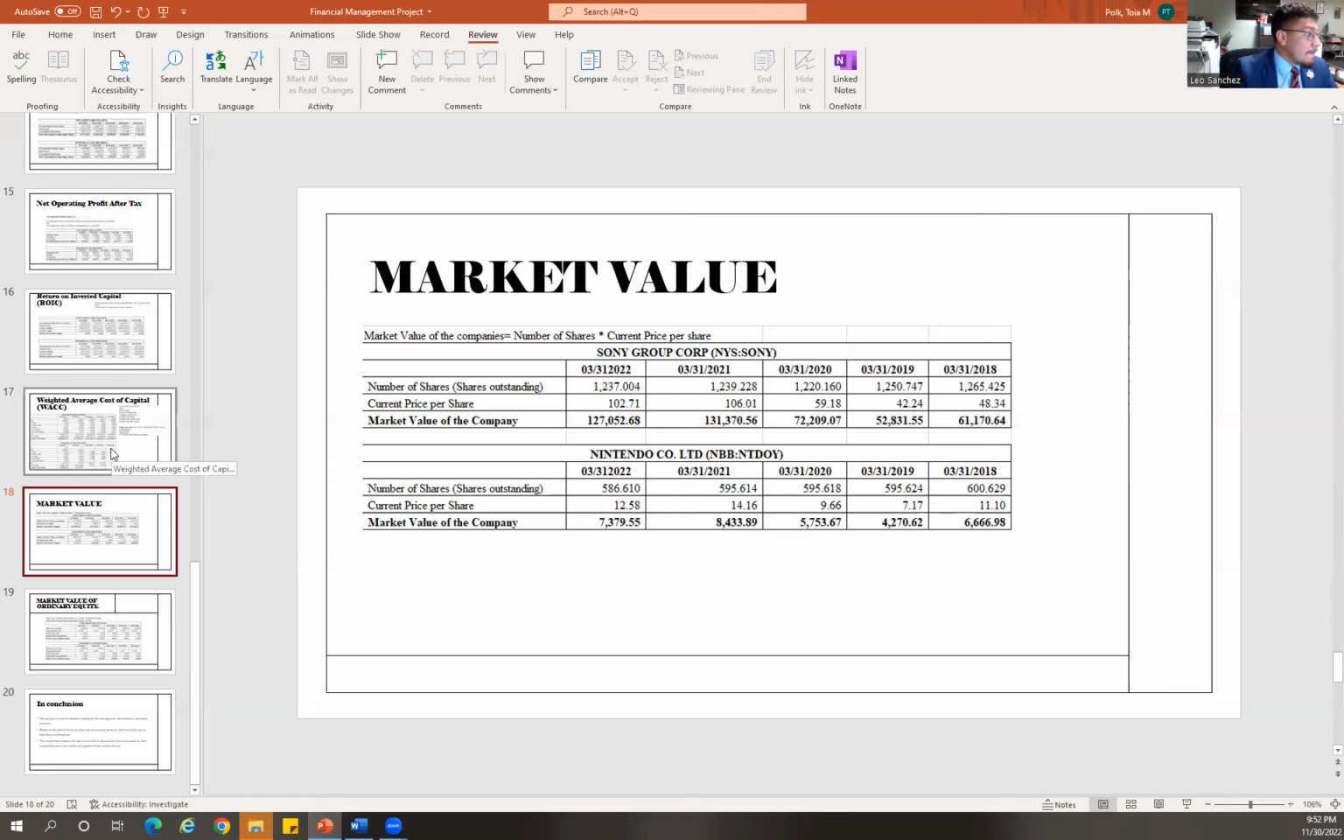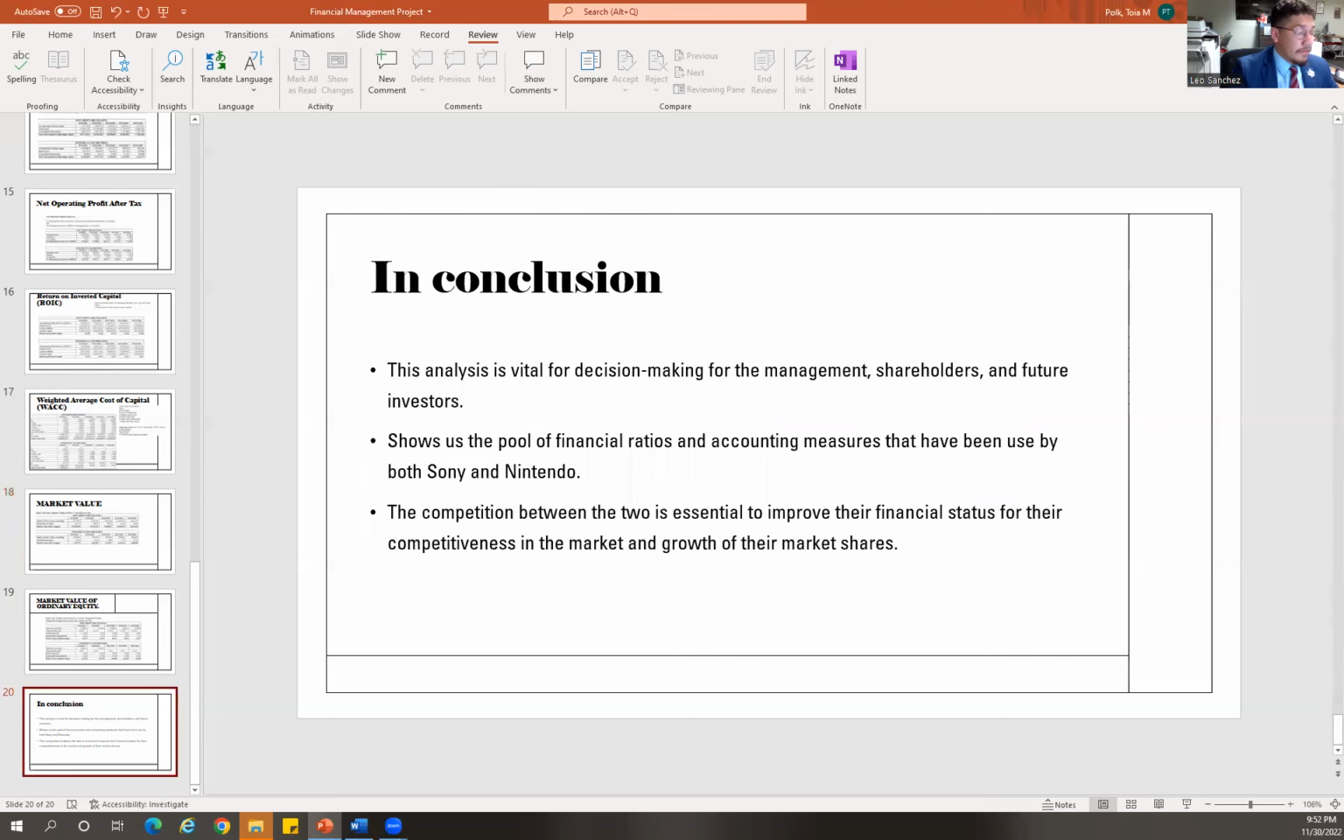To conclude all of this, we have to know that in the field of finance, there are many measurements that companies can use to efficiently analyze their financial health. The analysis is critical to make decisions for the management, the shareholders, and future investors. This report has also shown us a pool of financial ratios and accounting measurements that have been used on Sony Group Corporation and Nintendo Company Limited.